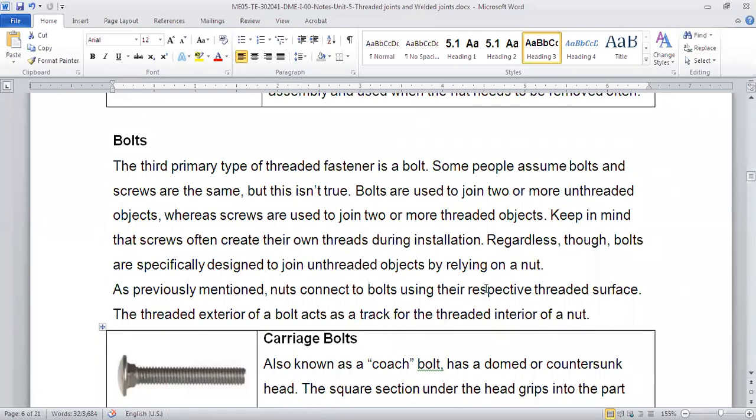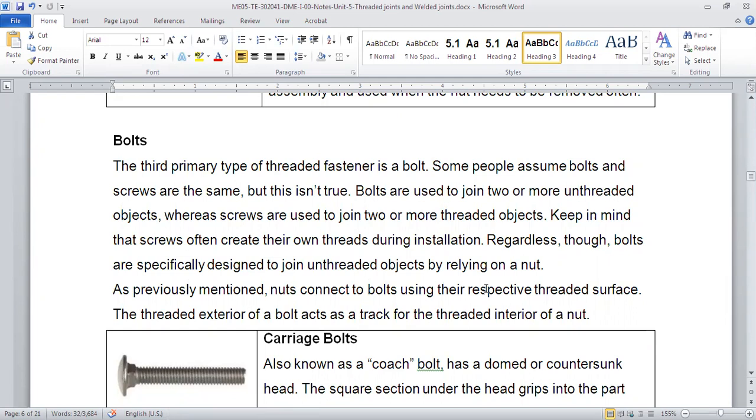People generally think that bolts and screws are generally the same. Okay, but they are not, right? Now bolts are used to join two or more unthreaded objects. When we use a bolt, the objects we are joining do not have threads, they have simple holes. So we'll pass the bolt through it and we'll use a nut and bolt to join those.